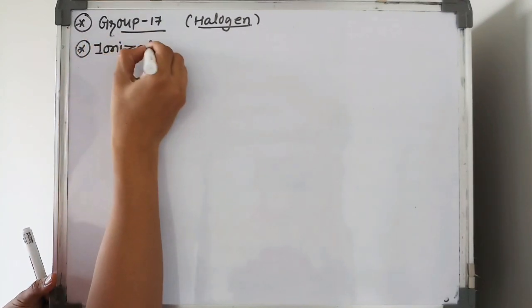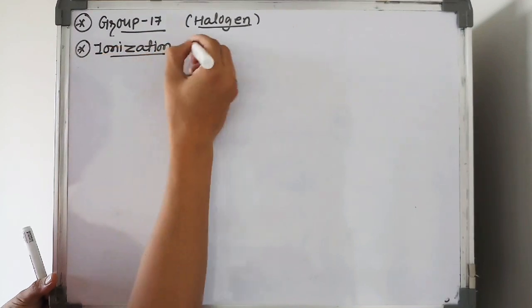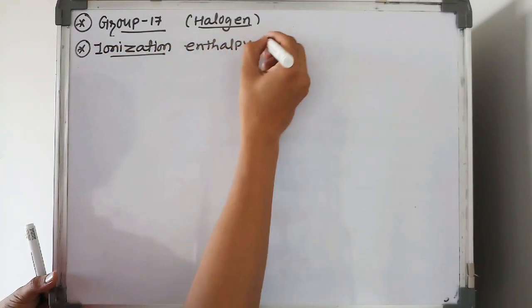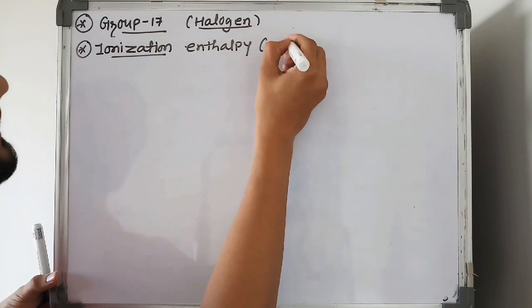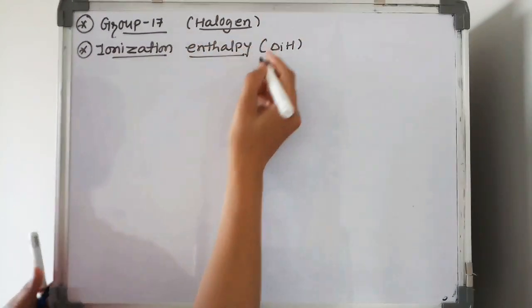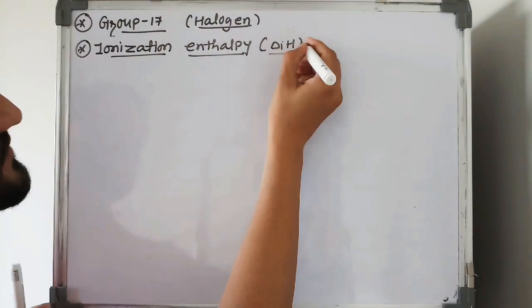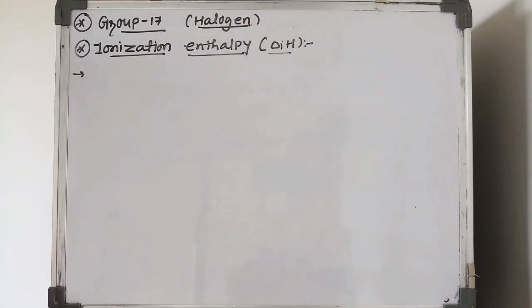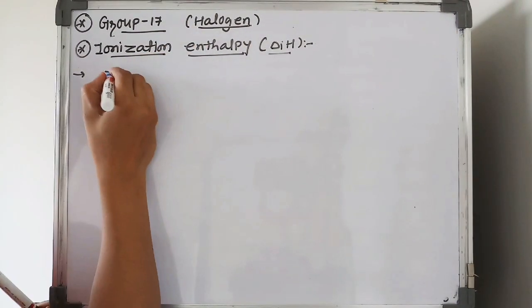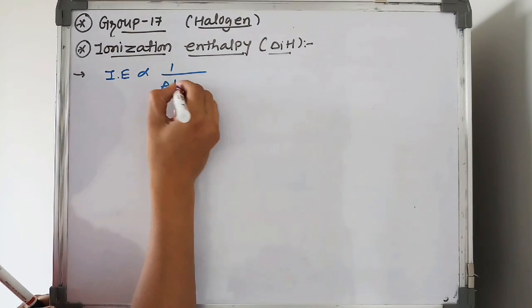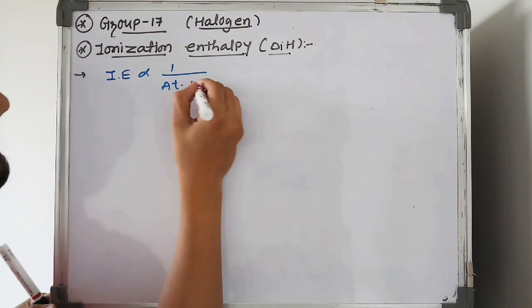Ionization enthalpy. What is the meaning of ionization enthalpy, student? The energy required to remove an electron from the outermost shell is called ionization enthalpy, expressed by the symbol delta IH. We know that ionization enthalpy is inversely proportional to atomic radii.